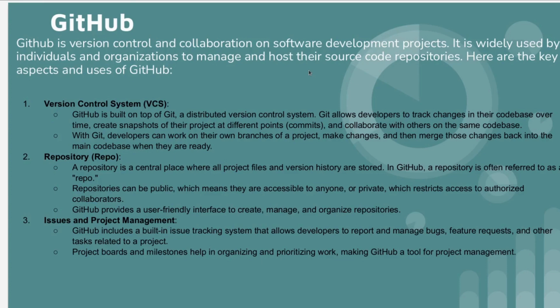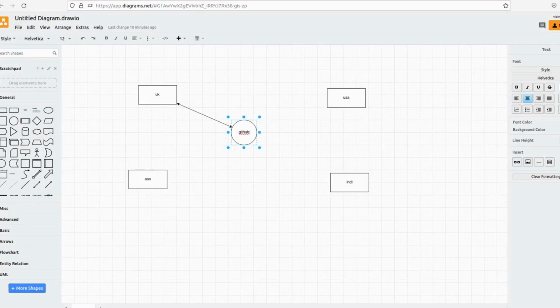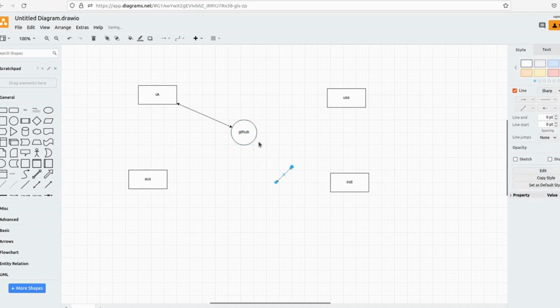Okay, so let me explain with the help of a diagram. Okay, so that will be good.